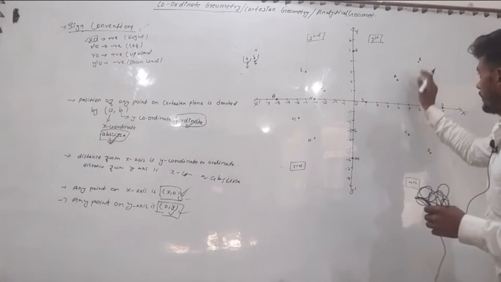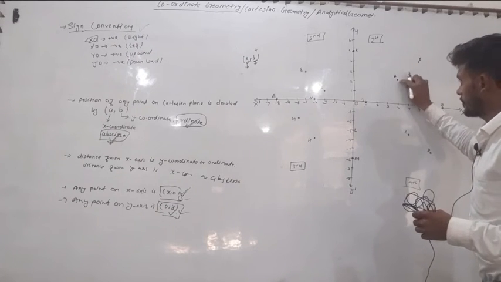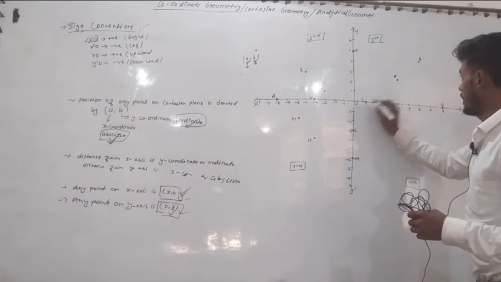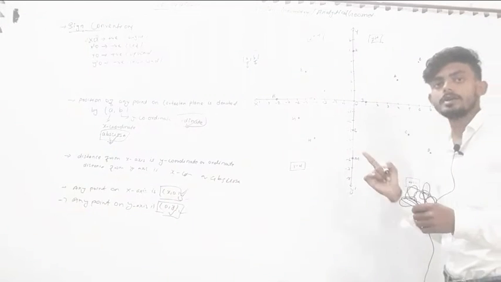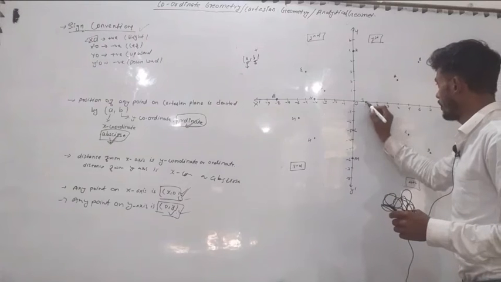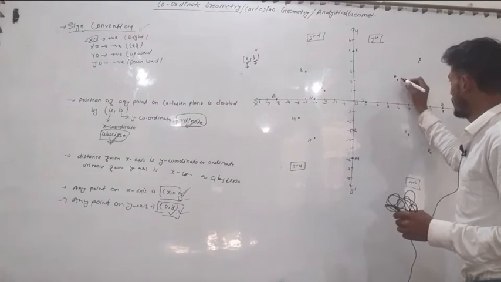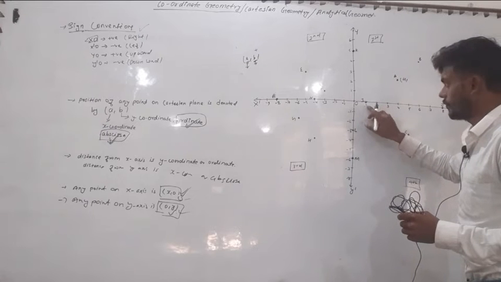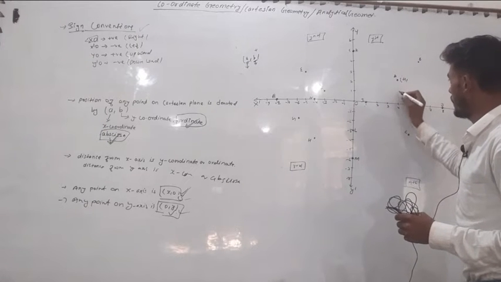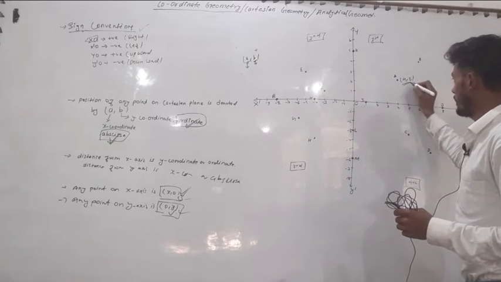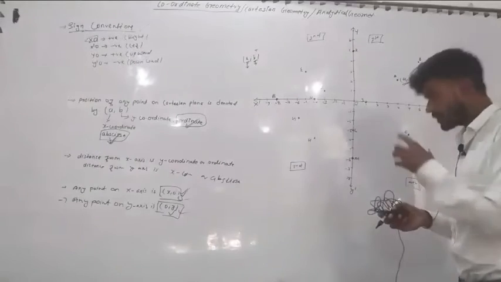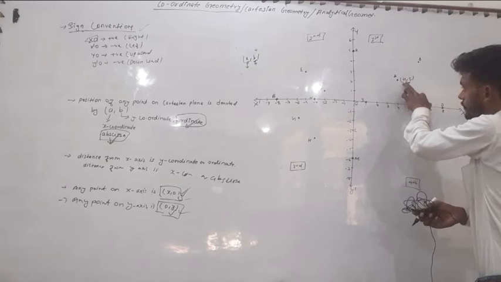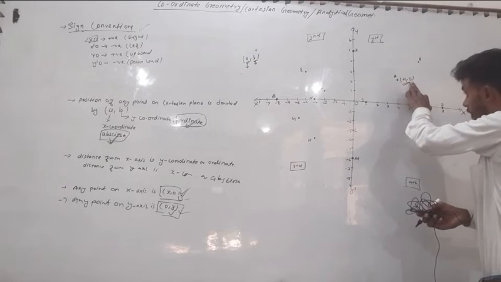And now here is a point A, and what are the coordinates of point A? Listen, the first number represents the x-axis, so 1 2 3 4, first is 4, and upward 1 and 2, so 4 comma 2. 4 comma 2 is the coordinates of A, in which 4 is the abscissa and 2 is the ordinate.